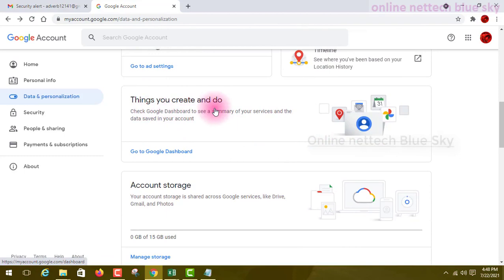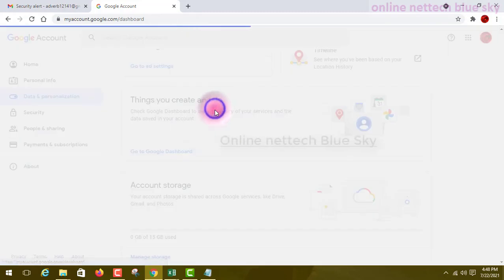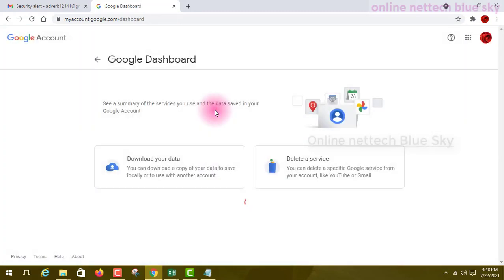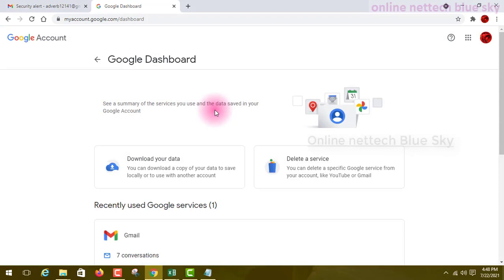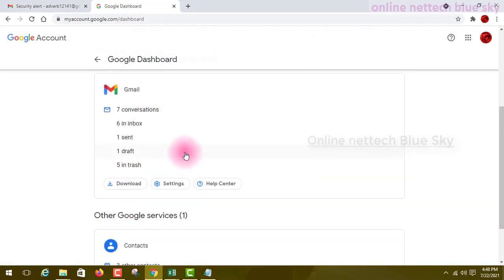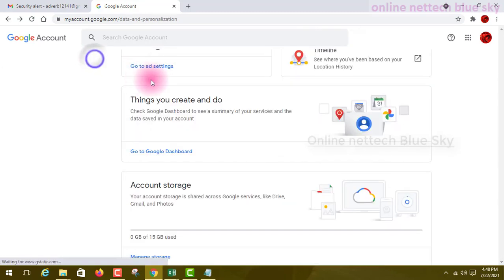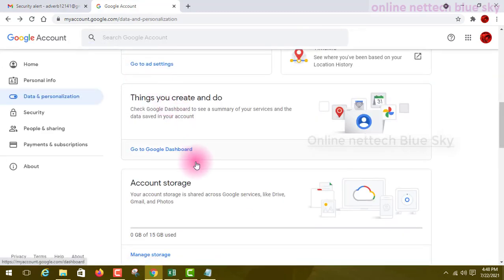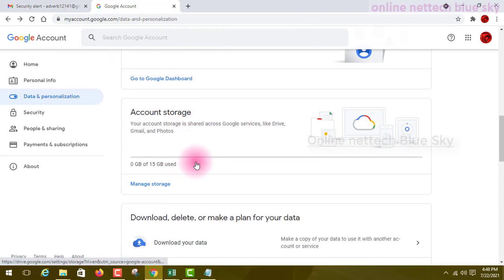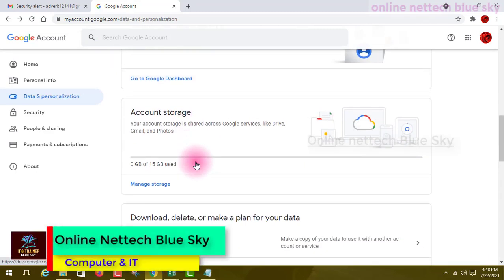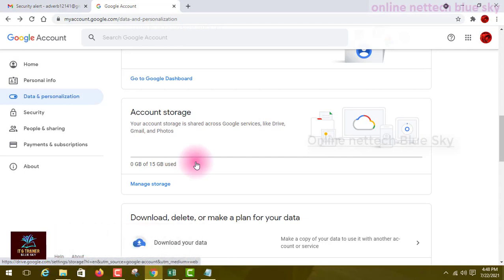Then check your Google dashboard, see a summary of services and data saved in your account. These are the things you can delete from the different services of your Gmail account. Google watches, like a type of spy, and collects your personal information, watches and stores it. This is the reason it is very important to pause.